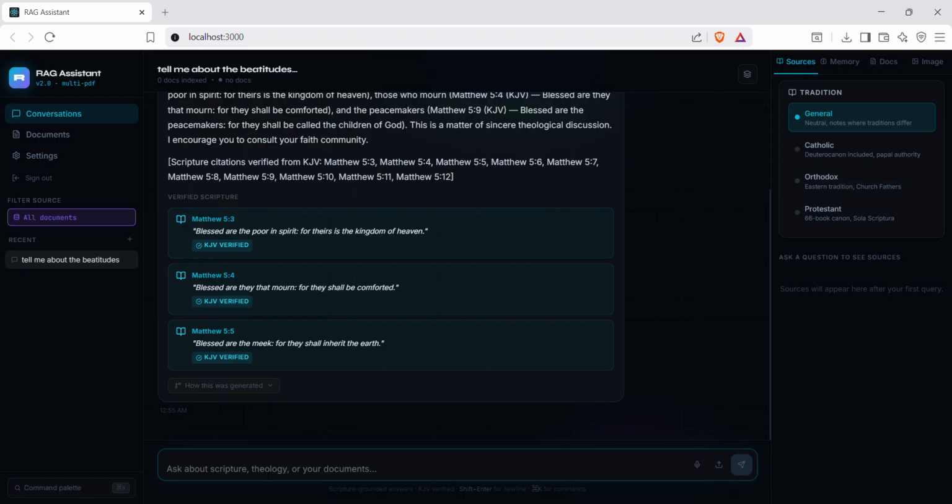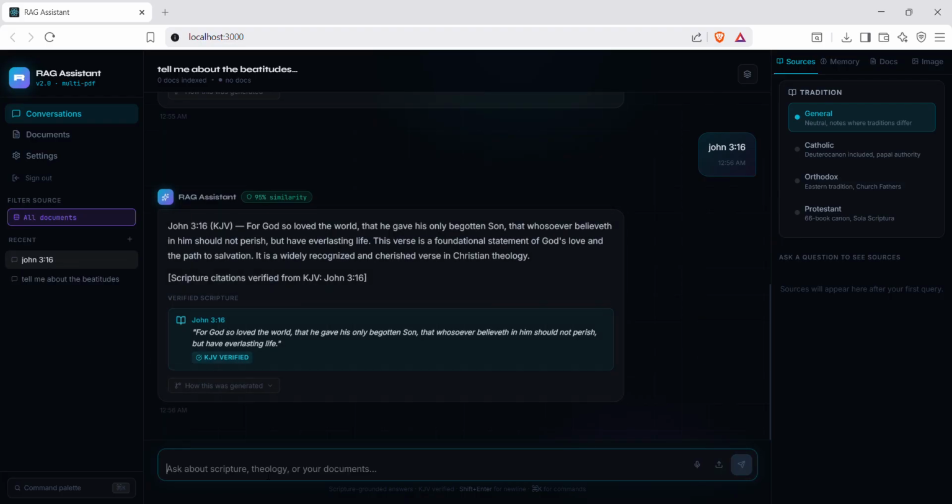Now, let's check exact verse lookup. Now I'm entering the exact verse reference, John 3:16. The system used a range regex, fetched it directly from the Bible database and returned a word-for-word KJV quote. This is the core of hallucination prevention. The AI reads the verse, it does not generate it.